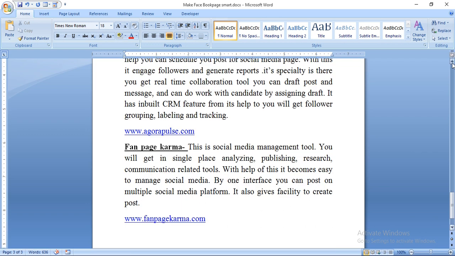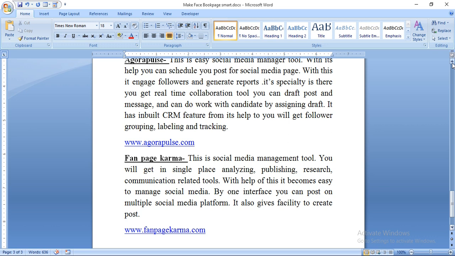Then AgoraPulse, another facility. This is an easy social media manager tool. With its help you can schedule your posts for social media. With this it engages followers and generates reports. Its speciality is that you get a real-time collaboration tool. You can draft posts and messages and can work with a team by assigning drafts. You can draft a post and you can assign it to your team members who are working with you, and then manage work with them.